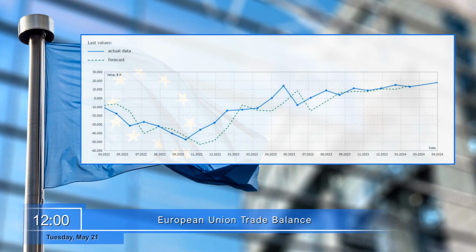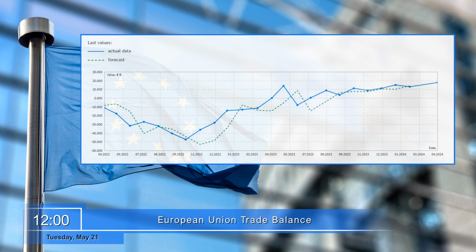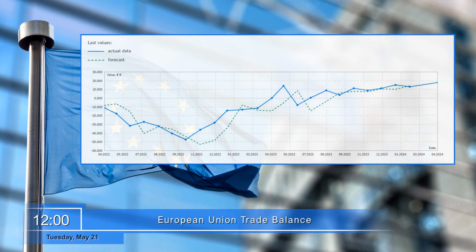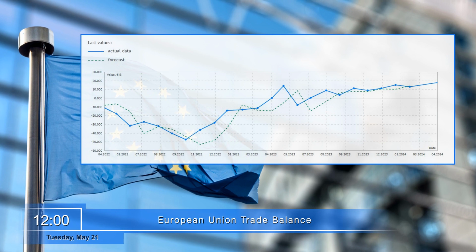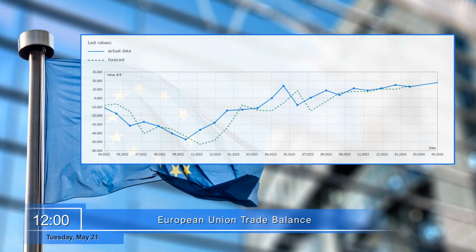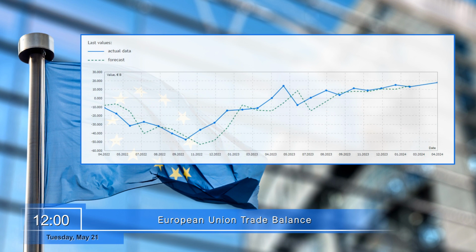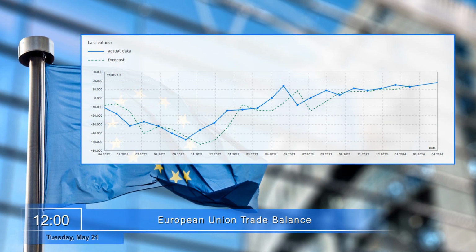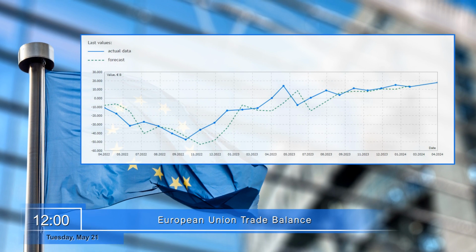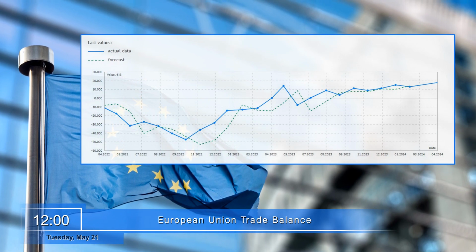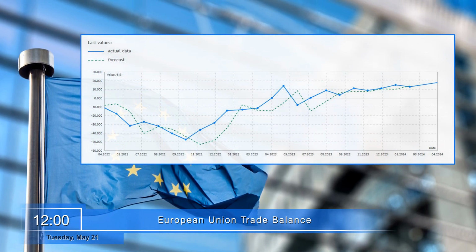Tuesday, May 21. At noon, Eurostat will report the Eurozone's trade balance. When exports exceed imports, economists speak of a trade surplus. This means a high level of production development, and the region produces more goods and services than it can consume. The impact of the value of the trade balance on euro quotes is ambiguous and depends on the context of business cycles or other economic indicators, such as GDP dynamics.